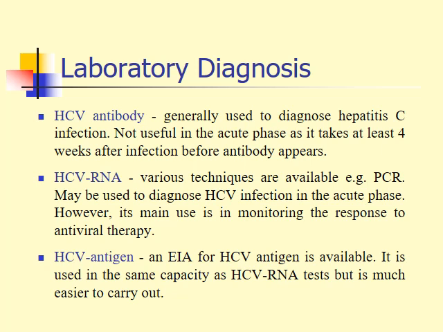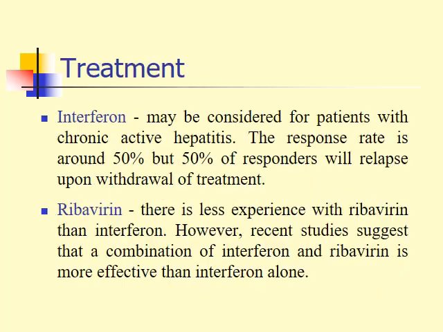It is used in the same capacity as looking for the genome, but it is much easier to carry out. So if we want to diagnose hepatitis C viral infection, we can depend on the detection of the antigen of hepatitis C virus, or on looking for the genome of the virus by using PCR.